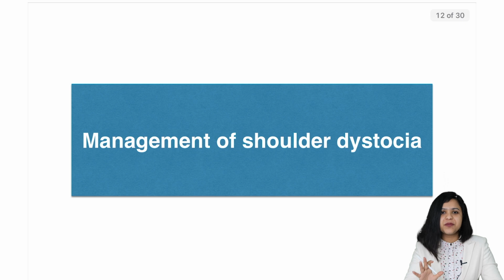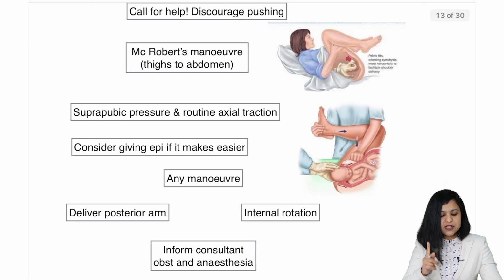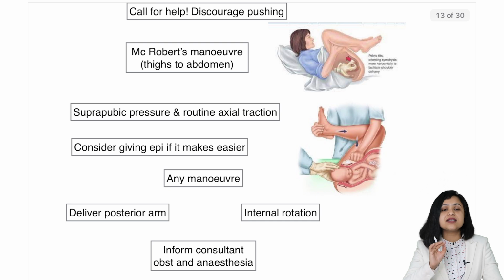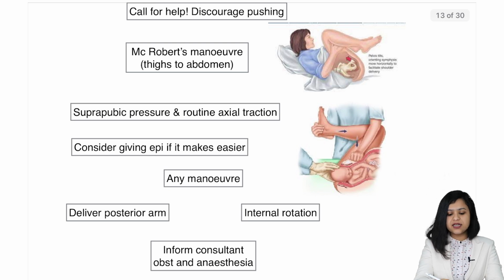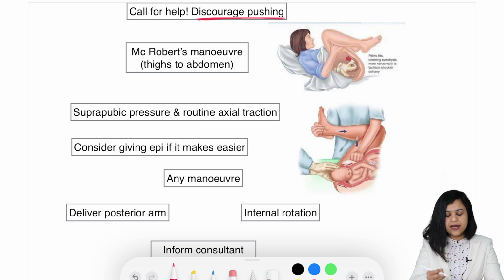Now the management of shoulder dystocia. A lot of questions are asked from this topic. First is call for help. It is the drill that every staff follows. There is an annual drill. First, you call for help. Call the senior most person who is present on the floor and ask the patient not to push. Discourage pushing. So call for help and discourage pushing.